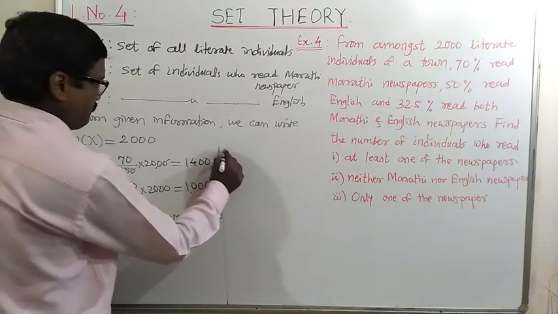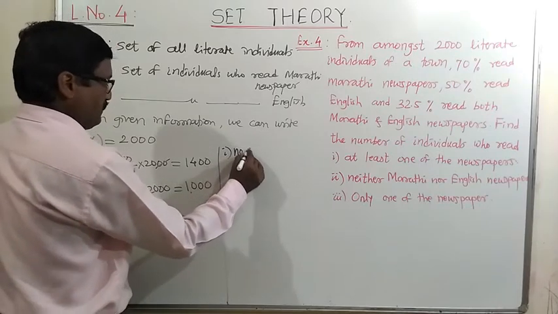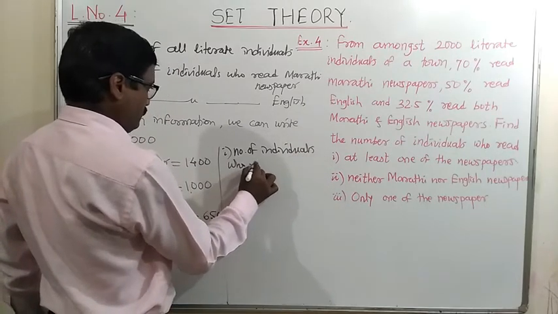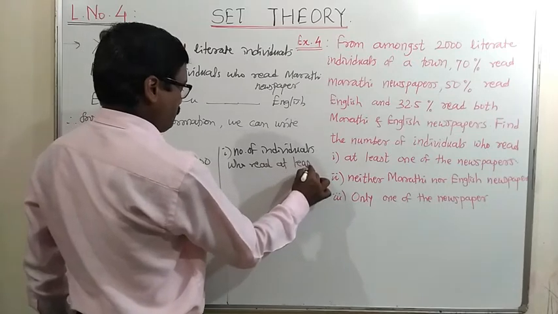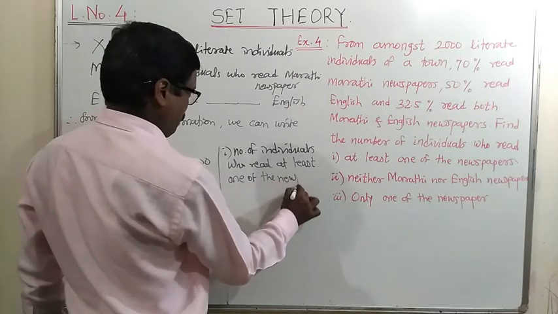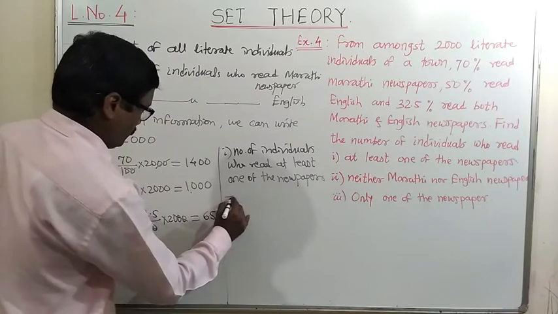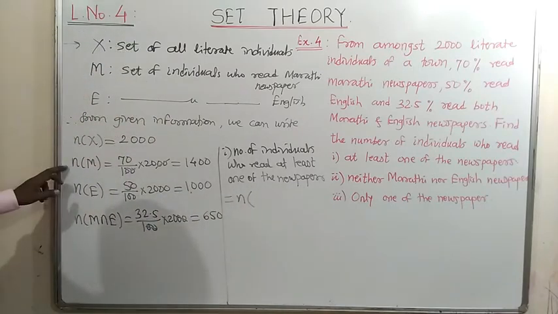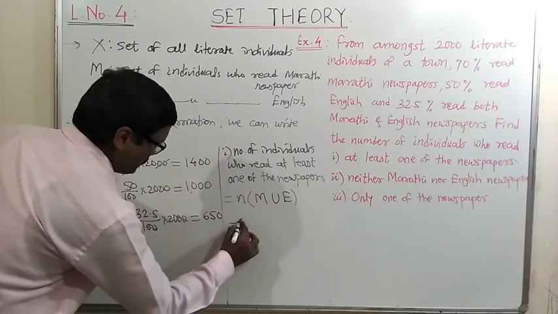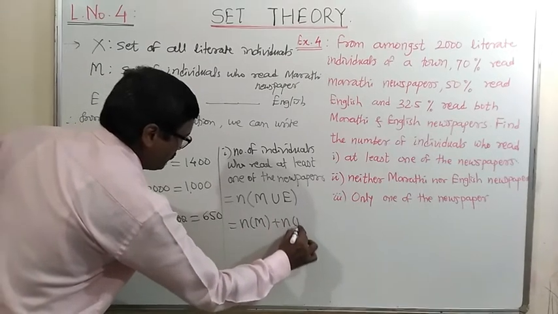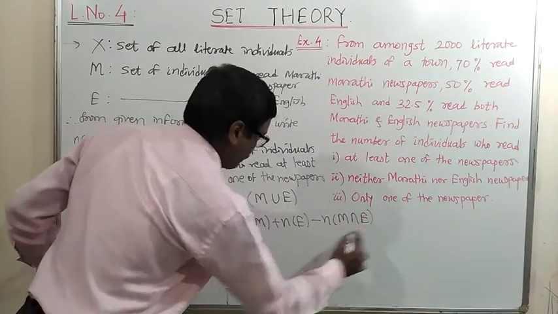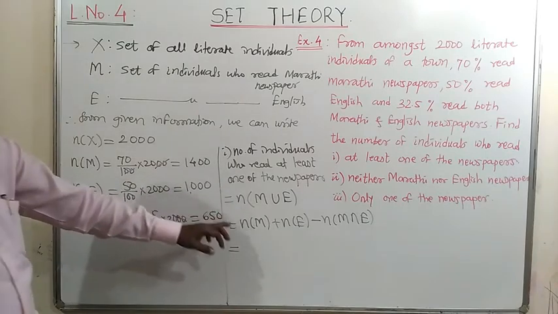So here, first one, the number of individuals who read at least one of the newspapers is equal to the number of elements in M union E. It is equal to the number of elements in M plus the number of elements in E minus the number of elements in M intersection E, by the first addition formula.